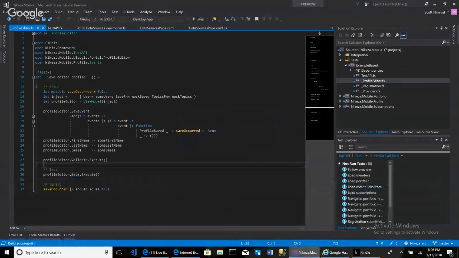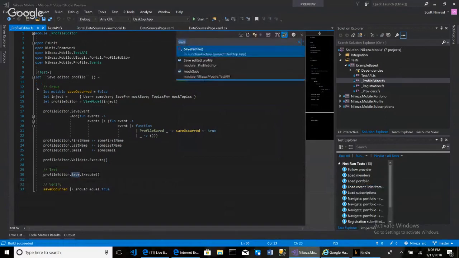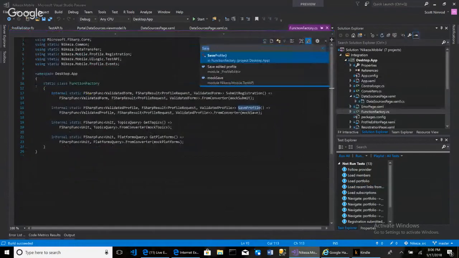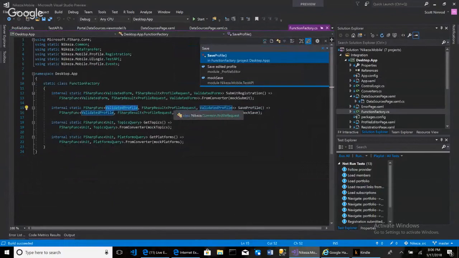The profile save should, if I just right click on save, there's a save profile right here. And we see that the save profile takes a validated profile and outputs a result of, if it's successful, a profile request, else if it's an error, the validated profile that we attempted to save. So that's the C# code.